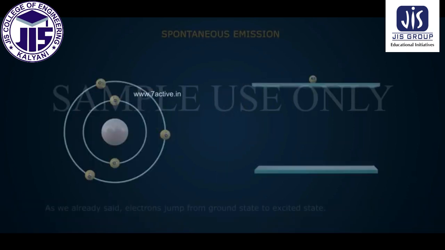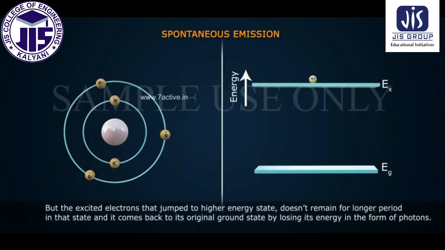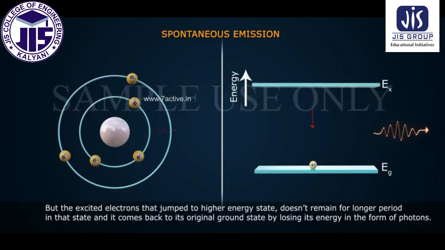Spontaneous emission. As we already said, electrons jump from ground state to excited state. But the excited electron that jumps to a higher energy state doesn't remain for a long period in that state, and it comes back to its original ground state by losing its energy in the form of photons.